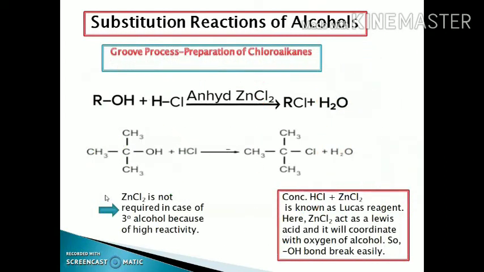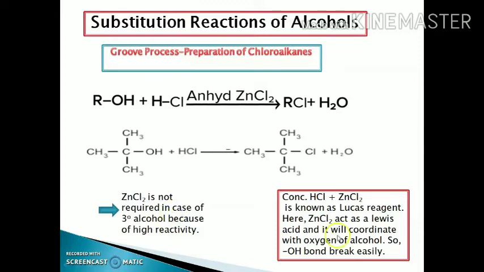Now by this method we prepare chloroalkane. The name of this process is the Groves process. In this reaction, alcohols react with hydrochloric acid in the presence of anhydrous zinc chloride to give chloroalkane and water. We need anhydrous zinc chloride as a catalyst in the case of primary alcohols and secondary alcohols only. There is no need of anhydrous zinc chloride in the case of tertiary alcohols due to their high